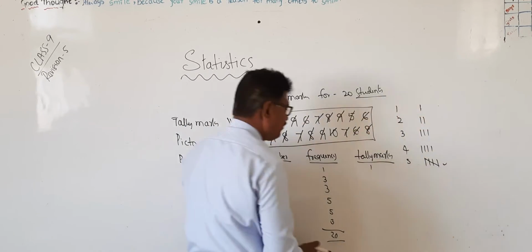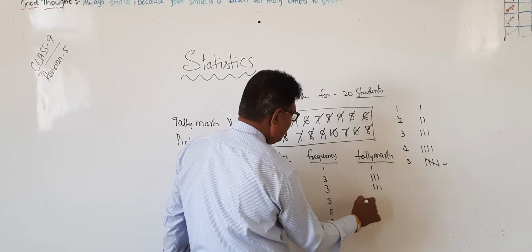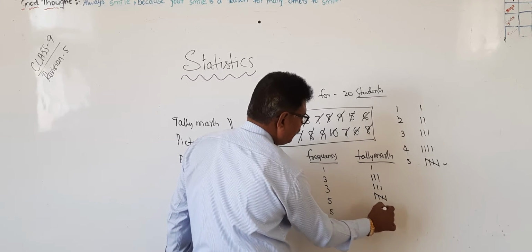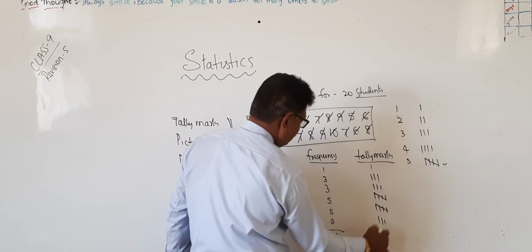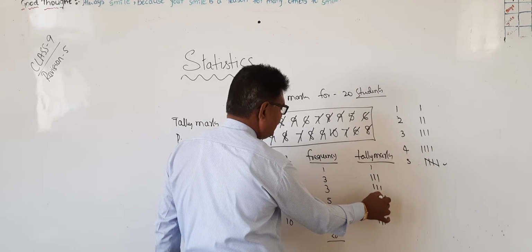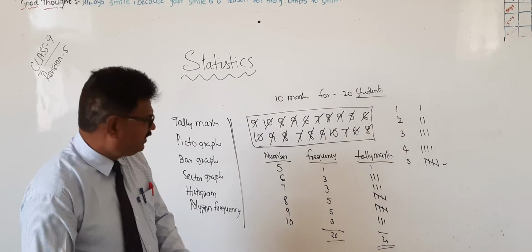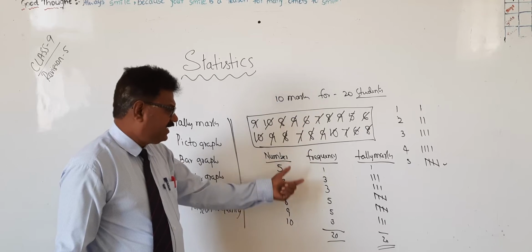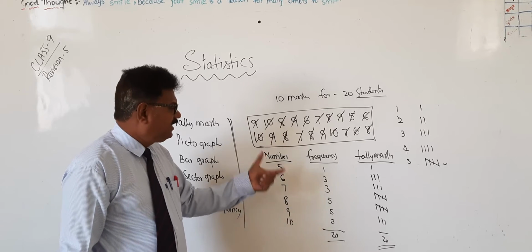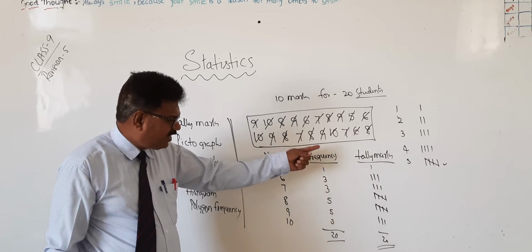Now, what tally marks should we write here? 3 means 1, 2, 3. Again 3. Again 5, 1, 2, 3, 4, 5. Again 5. Again 1, 2, 3. So 4 plus 3 is 7, 7 plus 10 is 17, plus 3 is 20. We are representing the data using tally marks like this. In tally marks, students feel a little bit of difficulty, as they have to see all the numbers.